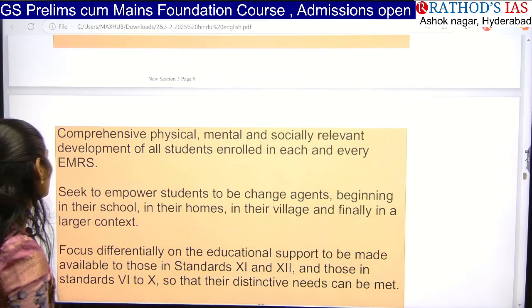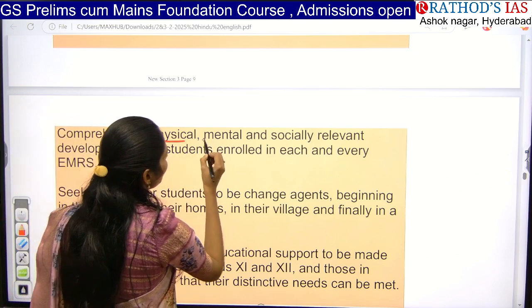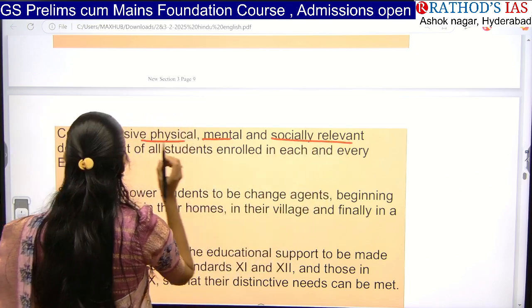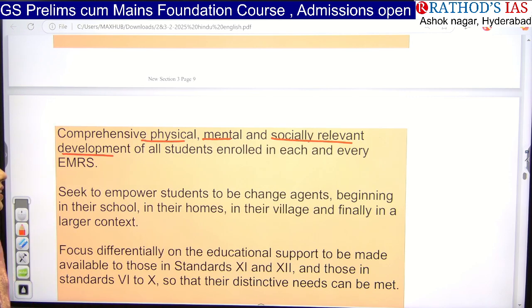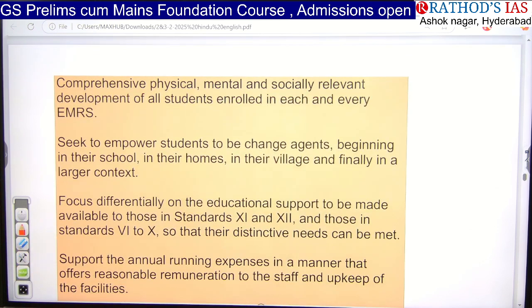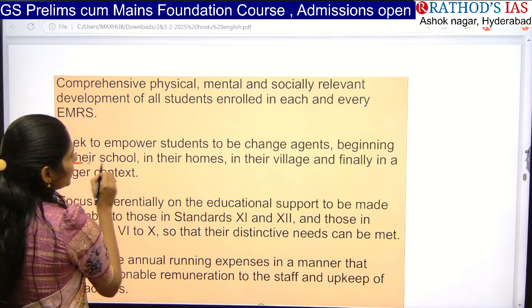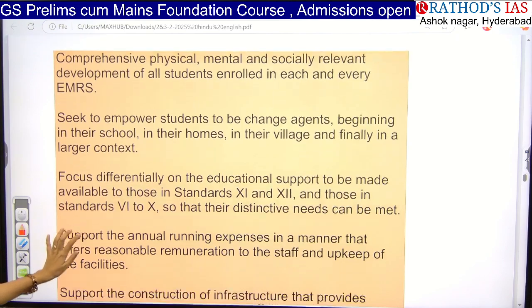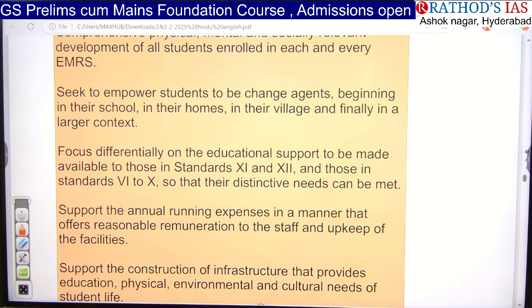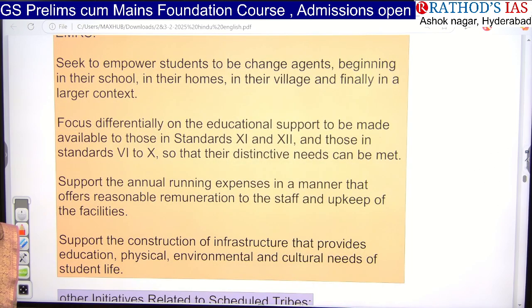So the first one is they are focusing on the physical, mental and socially relevant development of all students who are enrolled in these schools, and they are also focusing on empowering students to become change agents and beginners in their school, in their homes, in their villages, and finally in the larger context. And they are also focusing on providing educational support to make available standards 11th as well as 12th also.